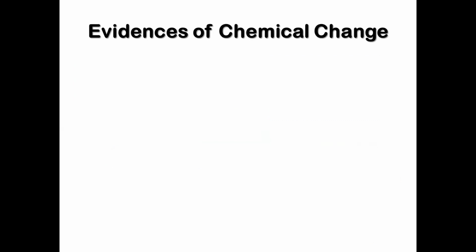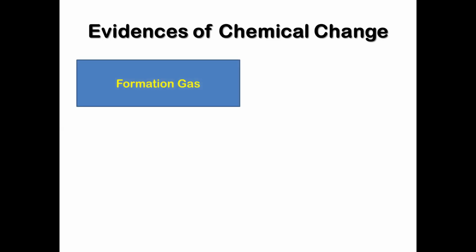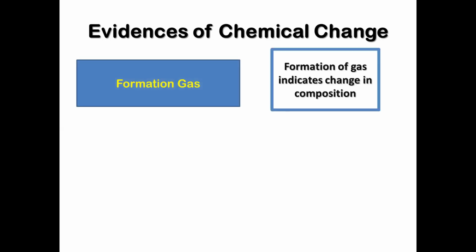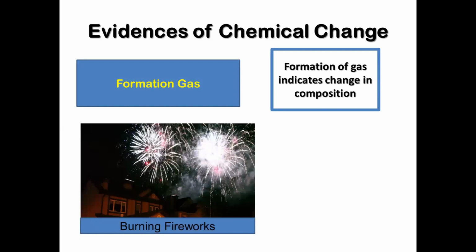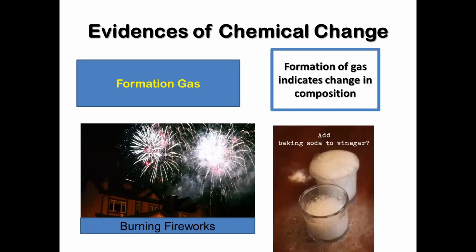Number 2. Formation of gas. This evidence usually coincides with the formation of a new product. Formation of gas indicates a change in composition. For example, when a material is burning, gas in the form of smoke is released together with the formation of ashes. Also, when baking soda is mixed with vinegar, bubbles are formed as the baking soda starts to curdle or form lumps.